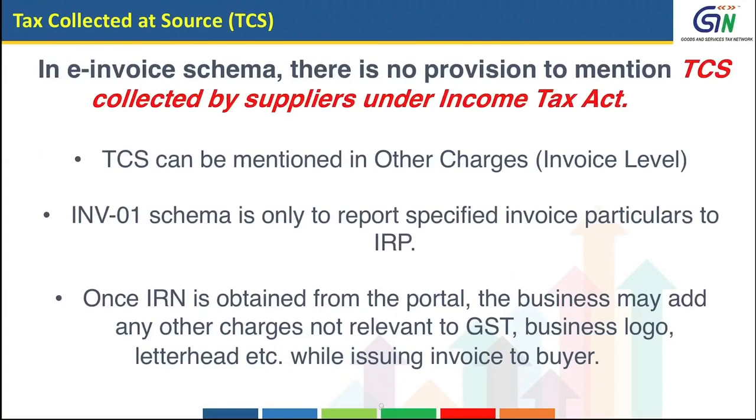In the e-invoice schema, there is no separate field to mention TCS, that is, tax collected at source, collected by suppliers under Income Tax Act. The TCS component can be mentioned in other charges invoice level, because this doesn't form part of taxable value. Please note that INV01 schema is only to report specified invoice particulars to IRP. Once they are reported and once IRN is obtained from the portal, the business may add any other charges which are not relevant to GST while issuing the final invoice to the buyer.